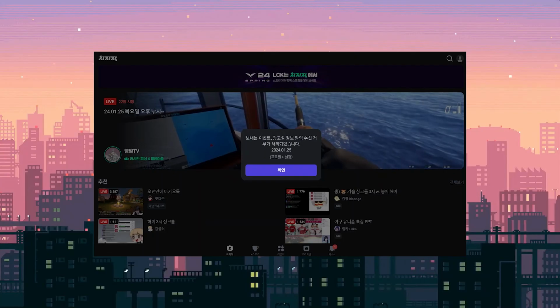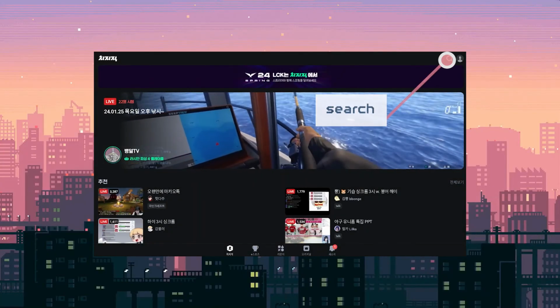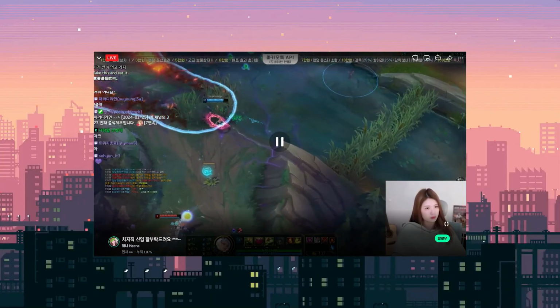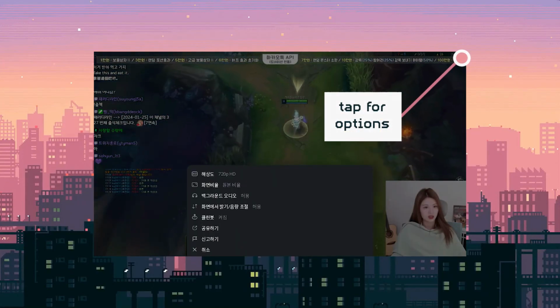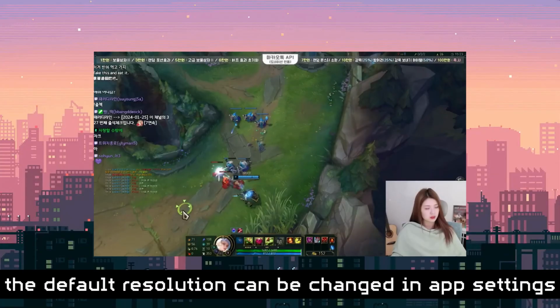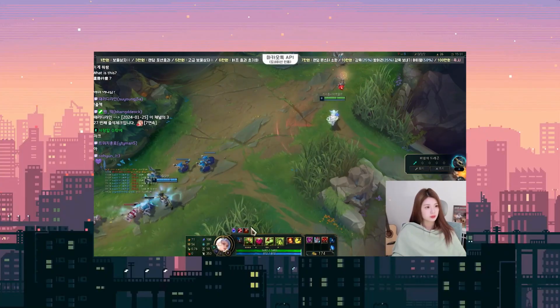You'll notice the CHZZK app looks very similar to the website, and we can tap the magnifying glass in the upper right corner to search for streamers. I'll open Hannah's stream, and you'll notice right away that the stream is much smoother on mobile than it is on desktop. If I tap anywhere on the screen and tap here to bring up the options, you'll see the stream is defaulting to 720p. Even if we change this to 1080p, the stream is still nice and smooth.